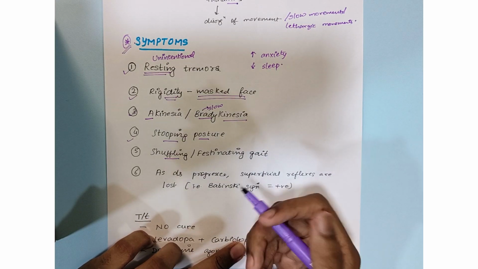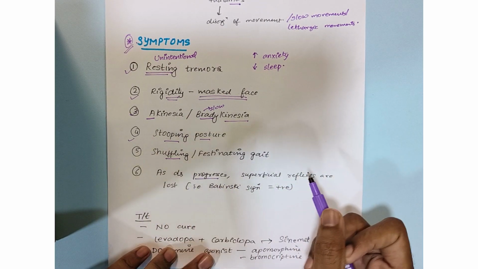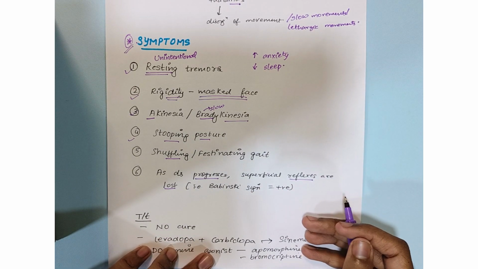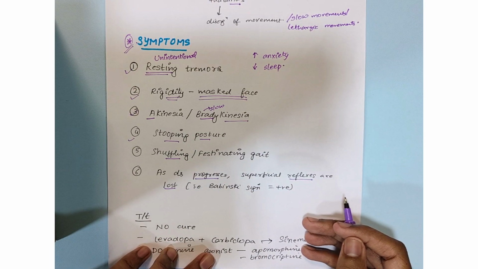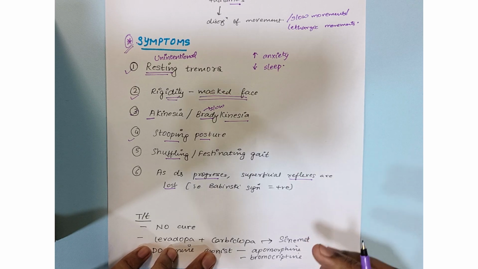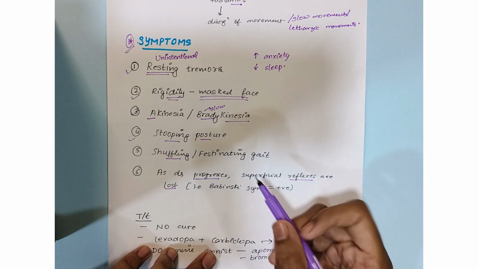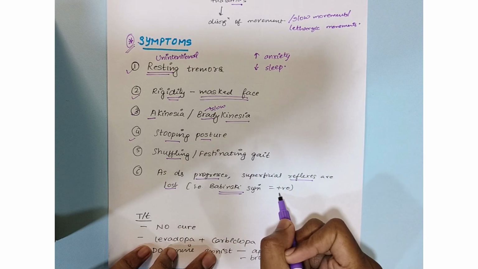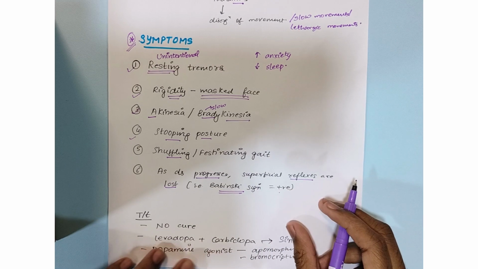Now finally, as the disease progresses, superficial reflexes are lost. In the initial stage of Parkinsonism, the superficial reflexes are present, so the Babinski sign is negative. However, as the disease progresses to later stages, superficial reflexes are also lost, and therefore Babinski sign is positive and it can also be elicited.